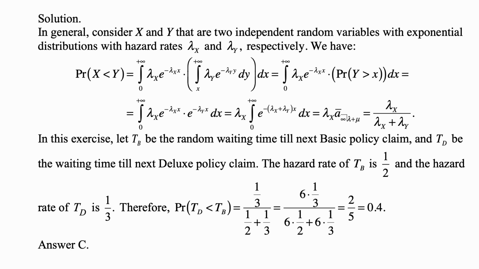That's actually exactly a-bar angle infinity if lambda x plus lambda y were the force of interest, and a-bar angle infinity at force of interest delta is equal to 1 over delta, so in this case 1 over lambda x plus lambda y. So the final result is lambda x over lambda x plus lambda y.